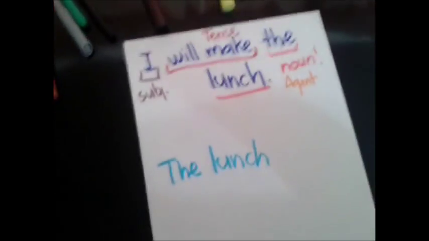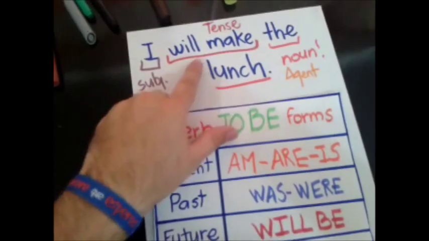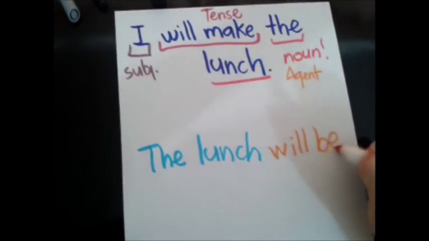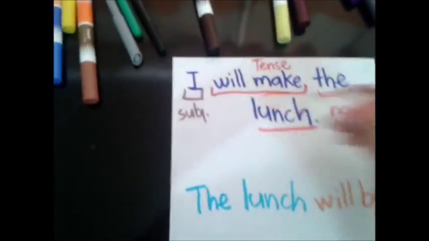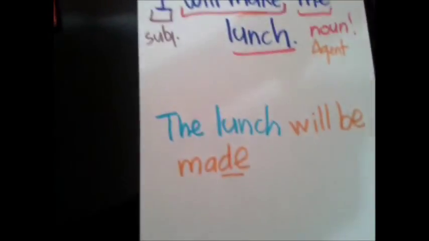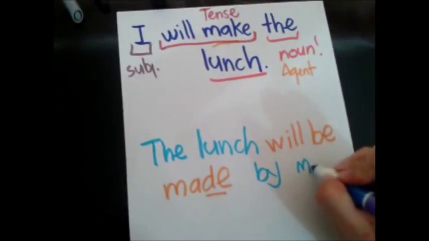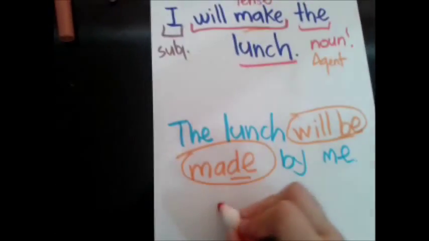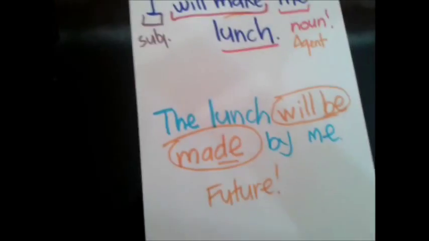We put the lunch, then we look at the verb that is future, we put will be, so we write will be, and we're going to put the past participle that is made. So then we complete the sentence with the noun, and we keep the tense that is future.